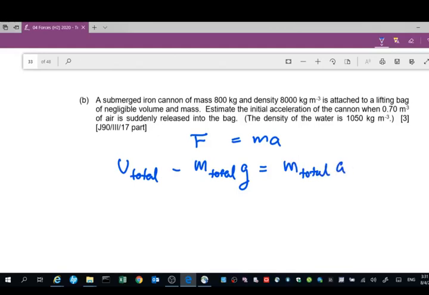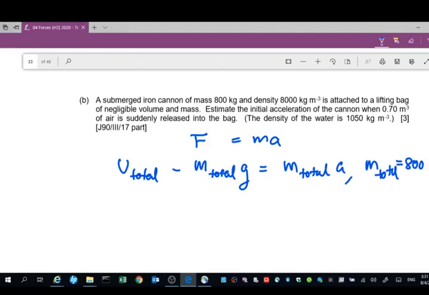Okay. Now, the total mass is the mass of the cannon, which is 800, plus the mass of the air and airbag and all that, but it is mostly due to the cannon.